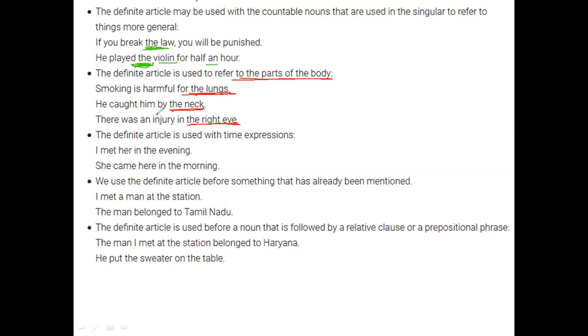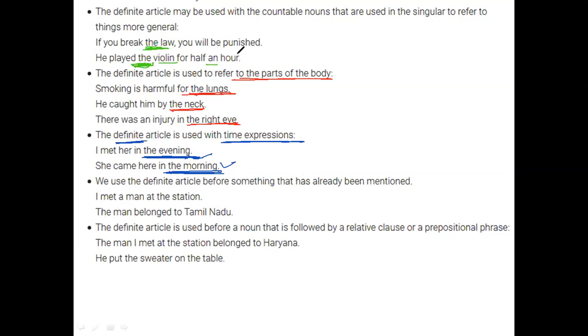Then we have "the" used with time expressions, very necessary and very confusing, because we tend to have different articles every time we try to use time expressions. So, I met her in the evening, or she came here in the morning. If we say "she came here in a morning", it's not known which morning, it is just a random expression for saying that she came. But when you say "she came here in the morning", it is more definite. So the use of "the" is more appropriate here.